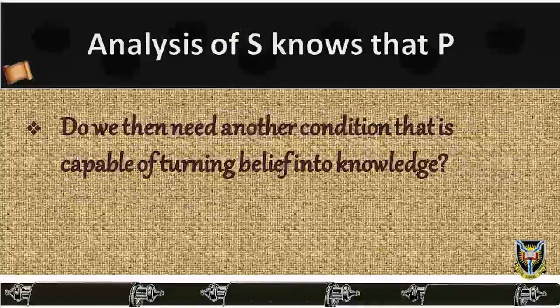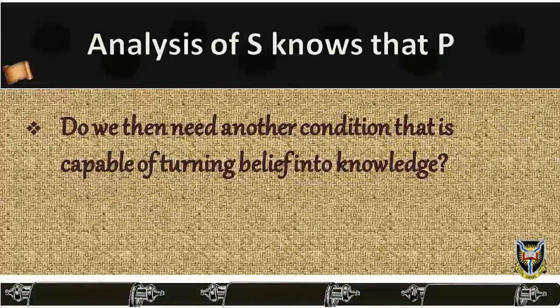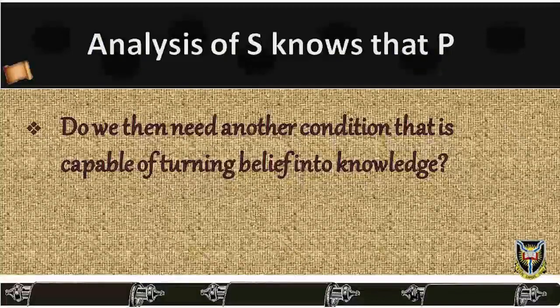Do we then need another condition that is capable of turning belief into knowledge? It seems another condition is needed to prevent cases in which a knower's true belief is true just by chance or just a matter of luck. There must be some sort of connection between the fact that the knower believes that P and the fact that P is true. According to the JTB account, this connection is supplied by the idea of good justification. The trouble with the gambler from the point of view of knowing is that she has no justification for her belief that she will win.